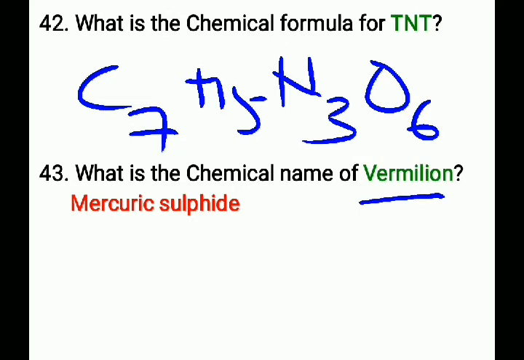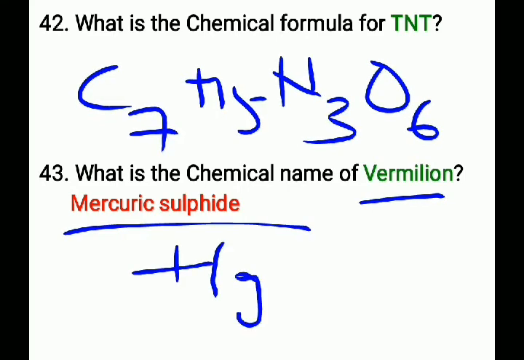What is the chemical name of vermilion? Vermilion is also known as sindoor. It is mercuric sulfide and its chemical formula is HgS. The chemical name of vermilion is mercuric sulfide and its chemical formula is HgS.